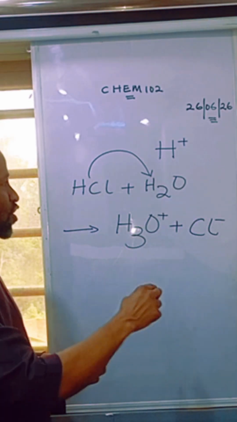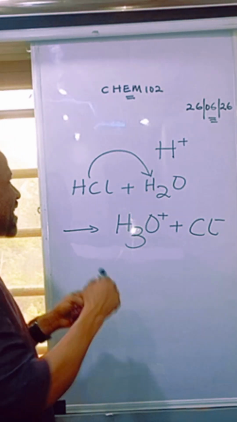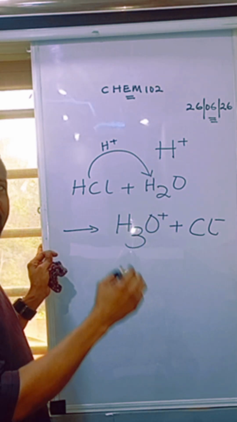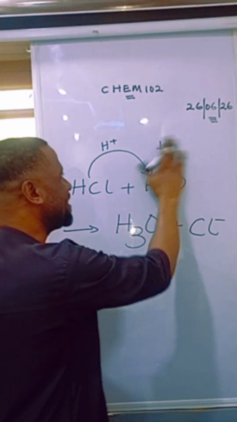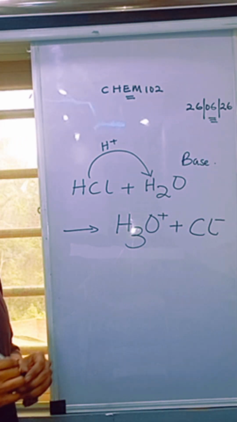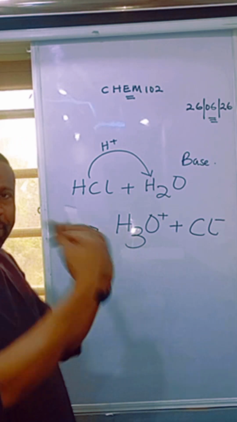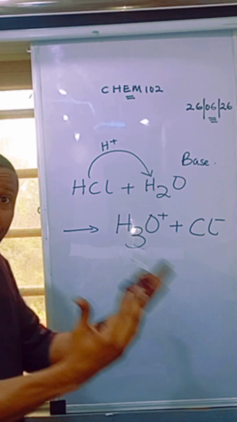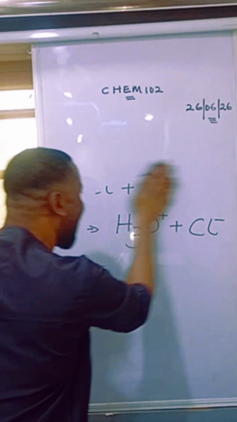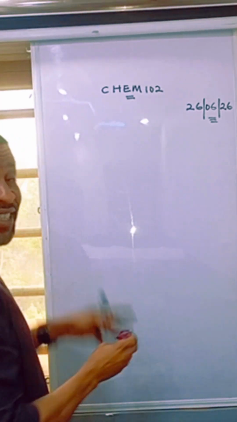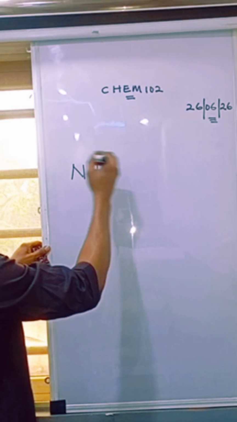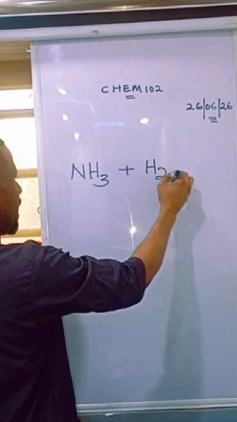So in this reaction, water is a proton acceptor. And anybody that accepts a proton is a base. So water here is functioning as a base, because it can accept a proton. I hope you're here. Let us also take a look at when the same water reacts with ammonia. This is ammonia plus water. Let's see what happens.